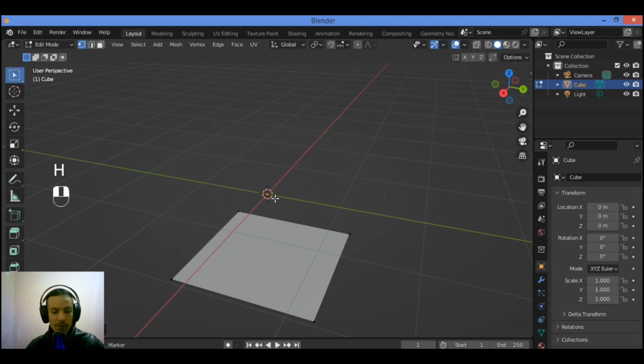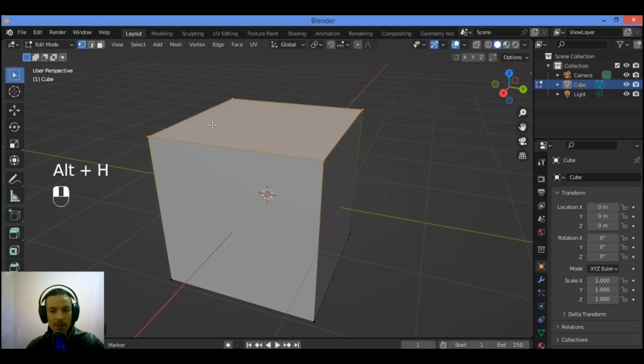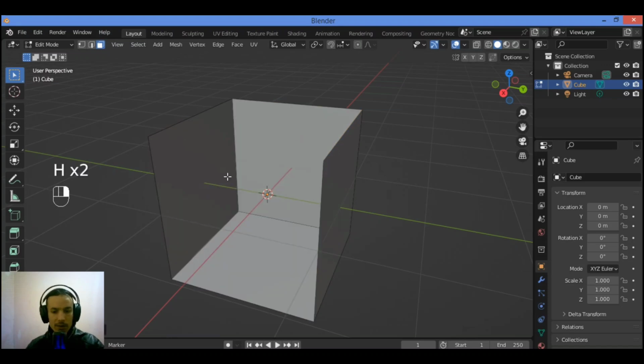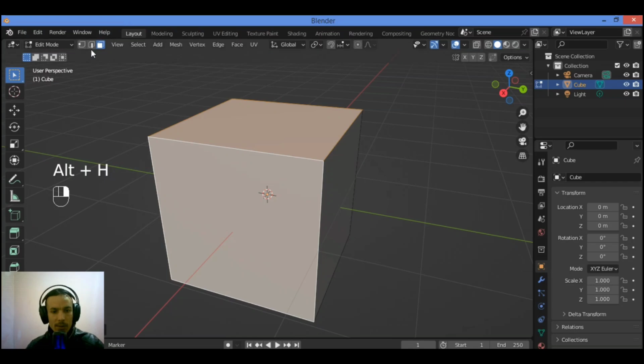Hit H, you can hide those vertices, but how to unhide them? You can use the shortcut Alt H. It's gonna be unhiding all the selected vertices. And the same thing for faces. Hit H to hide, for example, hide this face, and Alt H to unhide them. Same thing for edges as well.